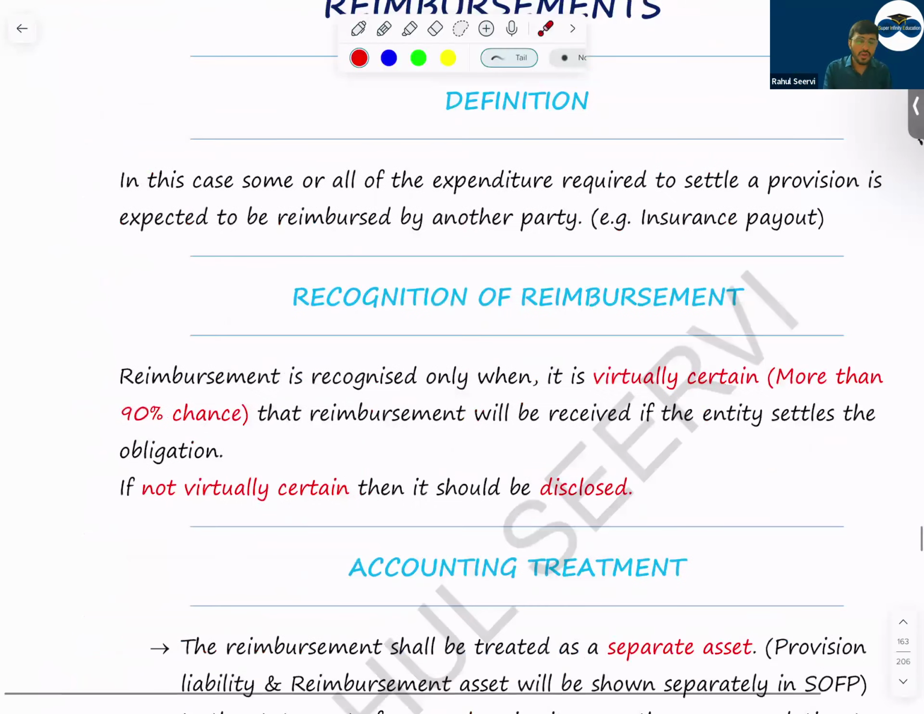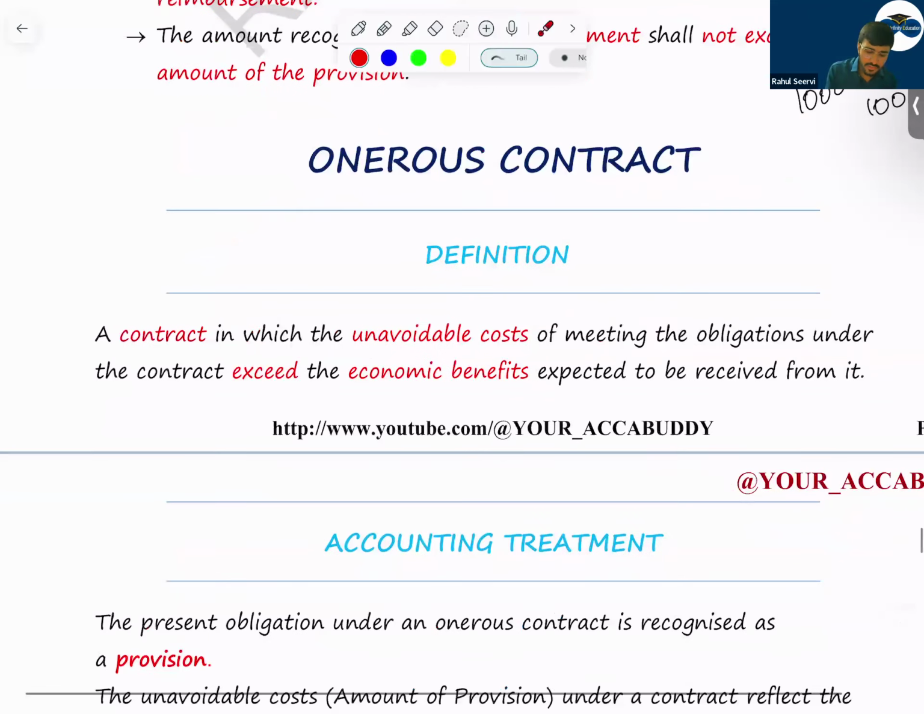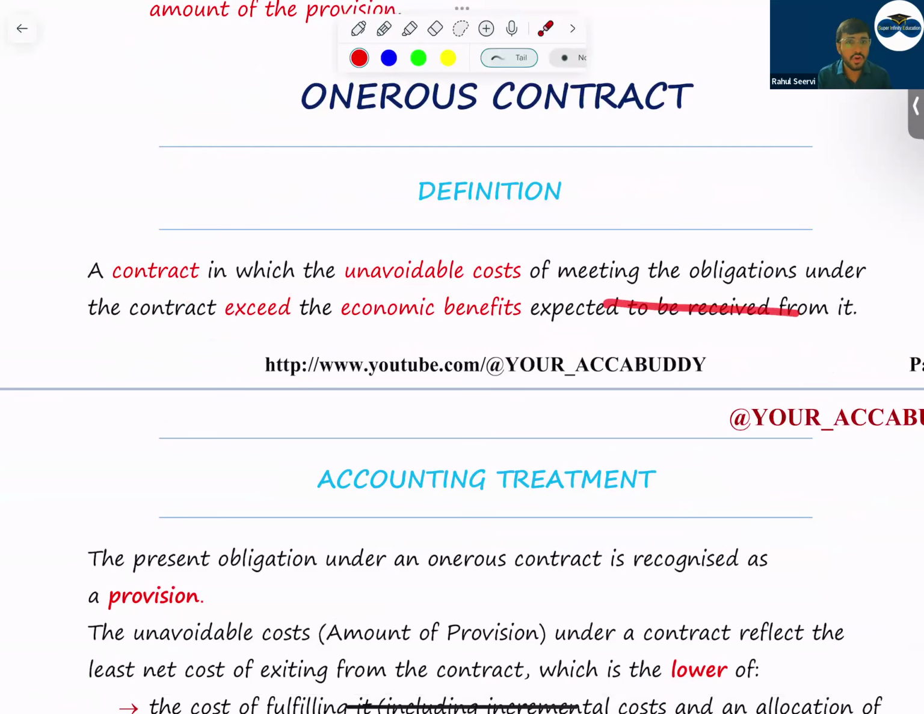Then the next one, onerous contract. Onerous contract means what, basically? An onerous contract is a contract in which the unavoidable cost of meeting the obligation under the contract exceeds the economic benefit. If you remember your IFRS 15, we had done step 1, step 2, step 3, step 4 for recognition of revenue over the period. We have learned that if it is a loss, we have to book it today only. In the same way, if you have done a contract and the economic benefit is low when compared to the cost, that means there is a loss.